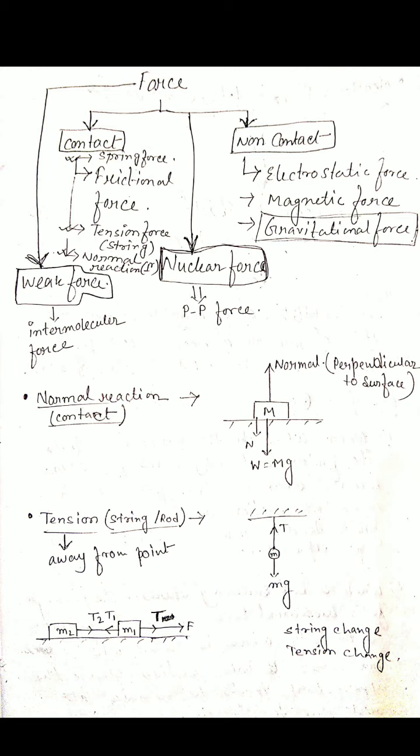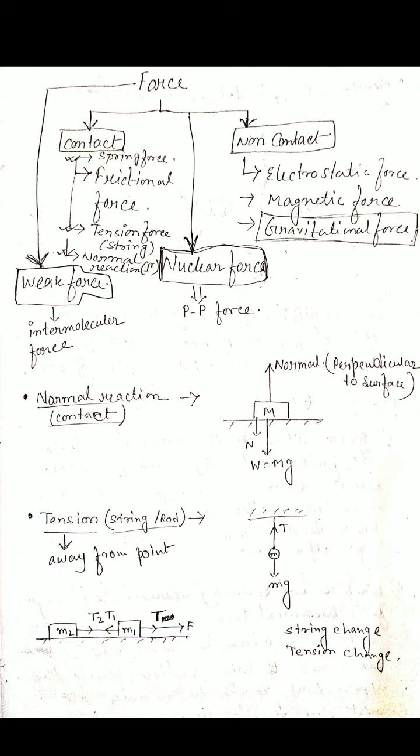In the second figure you see that two masses are connected by a string, and a force is applied through m1. So one force, one tension due to m1, is away from the point, away from m1. If you stand in place of m1 and open the umbrella in the direction of the force, that will be the direction of the tension. But in between the two bodies, m2 also exerts one force, that is t2, towards m1, and m1 also exerts one force towards m2, that is t1.